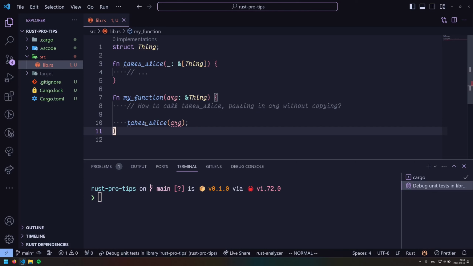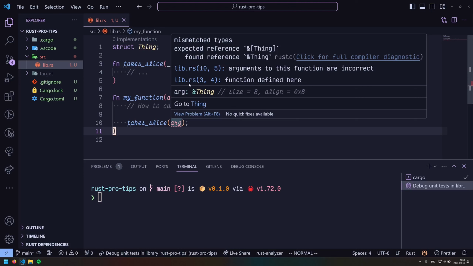However, of course, this doesn't compile because, well, if we look at this error message, it says expected a reference to a slice, right? But it found just a plain old reference to the thing.